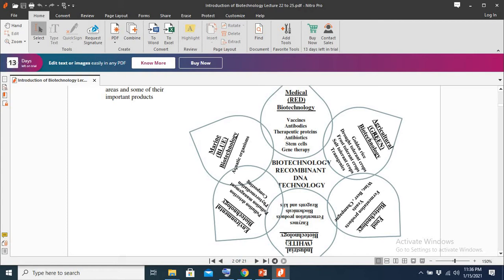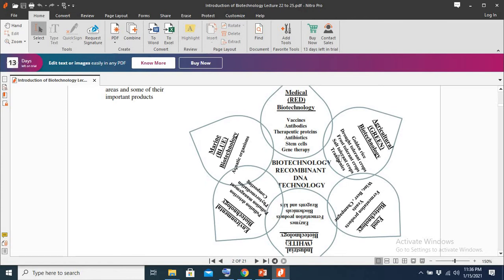So by genetically modifying the genes of different crops or vegetables, we can enable them to grow in a highly salty environment or highly salted soil. So this is one application of biotechnology or recombinant DNA technology in the field of agriculture.